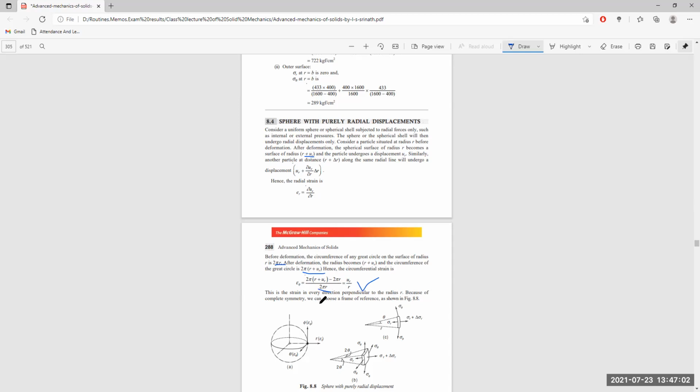Because of complete symmetry, we can choose a frame of reference as shown here. This is the origin, and this is the direction of the radius r. The circumferential distance has two mutually perpendicular directions: one along theta, epsilon theta, and one along phi, epsilon phi. Both will be the same, but they are acting in mutually perpendicular directions.